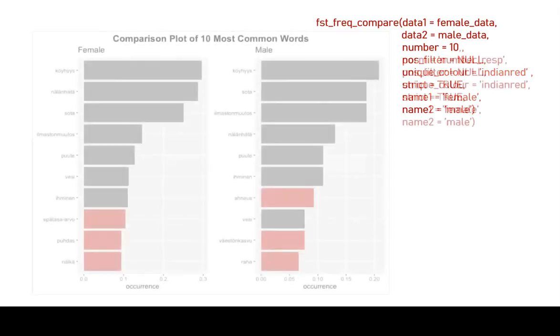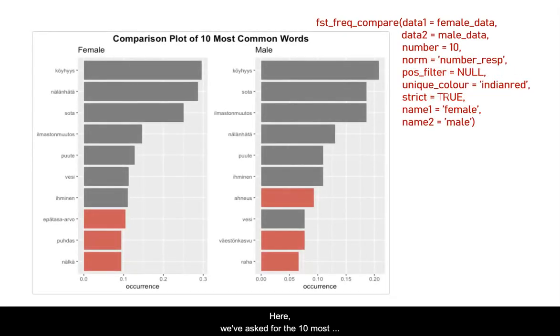Next, we will produce n-gram plots for males and females. Here, we've asked for the 10 most common words used by males and females in their responses. Words that occur in only one of these top 10 lists are highlighted in red. This table, which is normalized by the number of respondents, shows us a few things. Firstly, while both genders have the same top 4 words, we see again that famine and climate change are more common responses by females and males respectively.